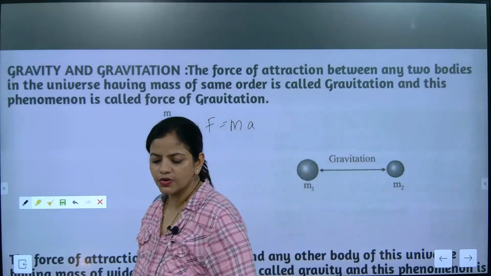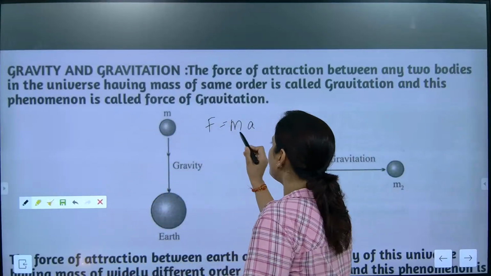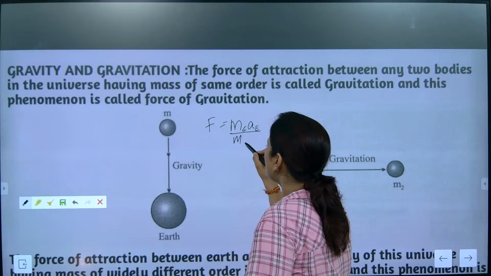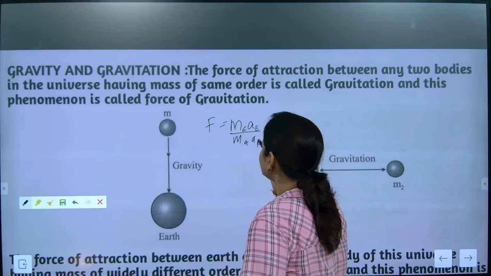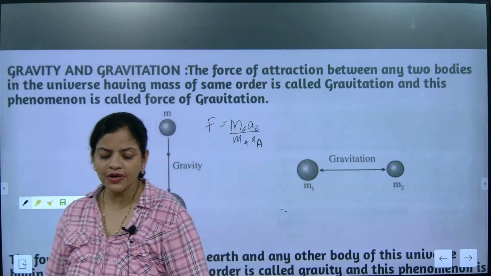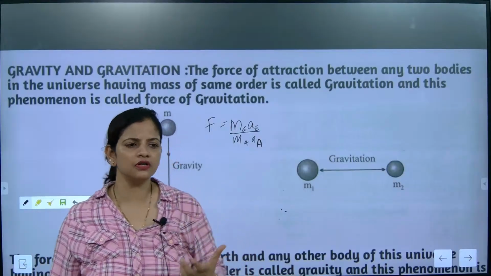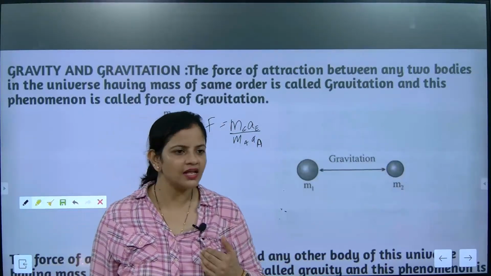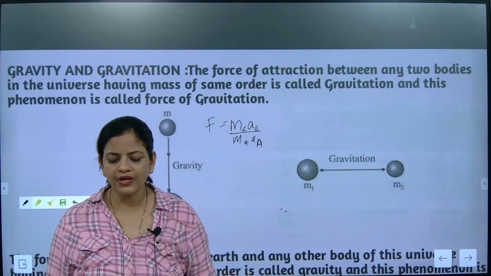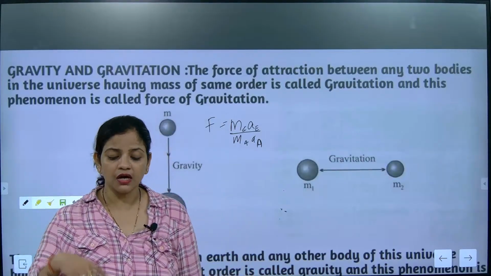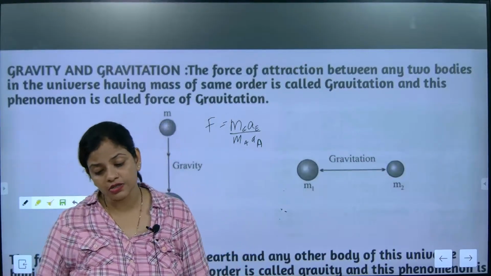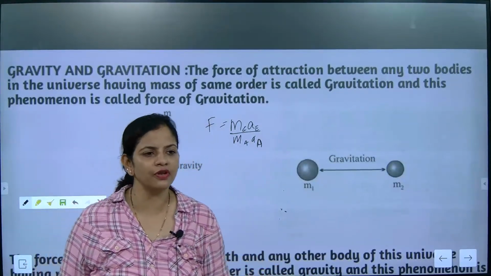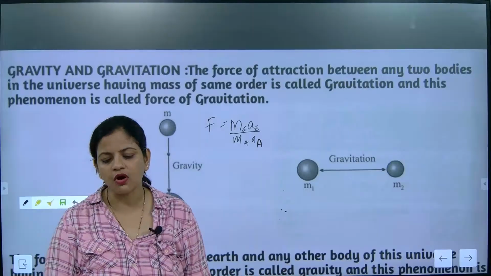If we compare the mass of earth and the acceleration generated with the mass of apple and its acceleration, we will understand that the mass of earth is much more, so the acceleration generated will be very, very less. So it will not allow the earth to go towards the apple. Since the apple has less mass, its acceleration will be more. That's what the concept is about.